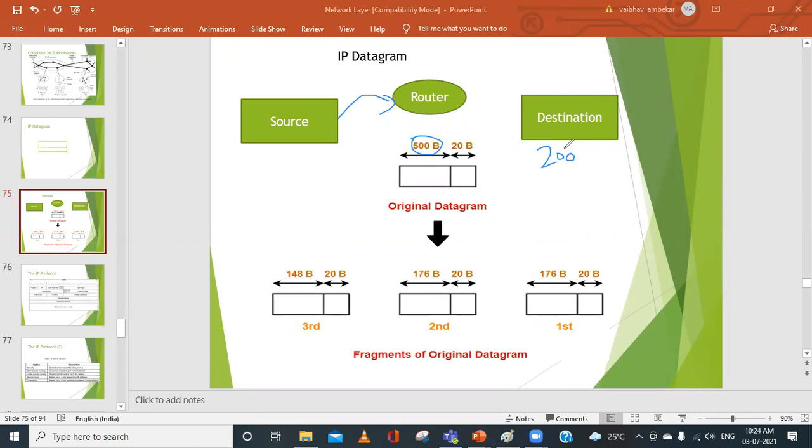Are you able to understand? Yes, sir. Assume that we want to send 20 students from one class to another class, from class A to B. But B says that I cannot receive all the 20 students.